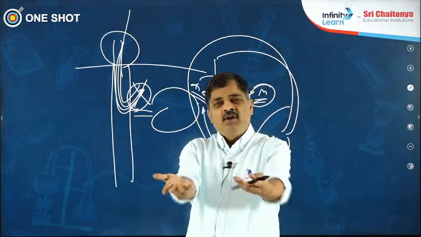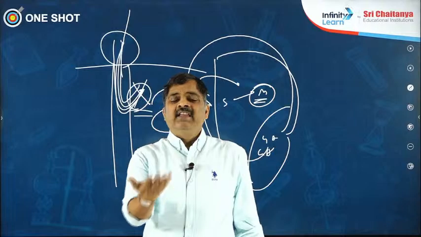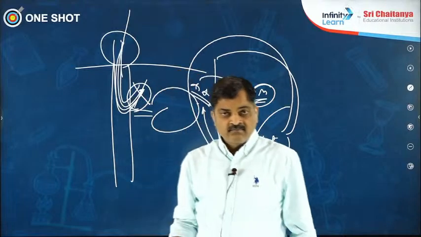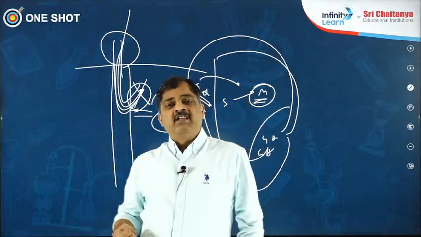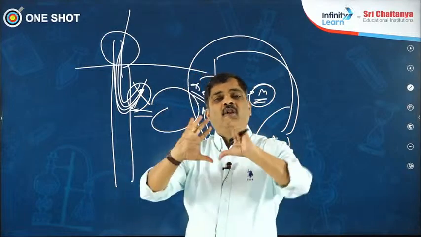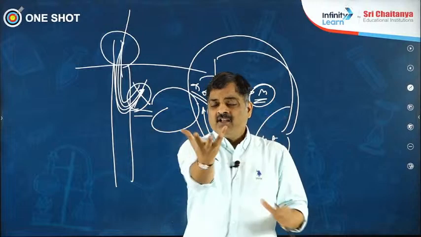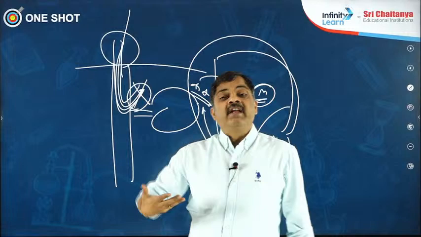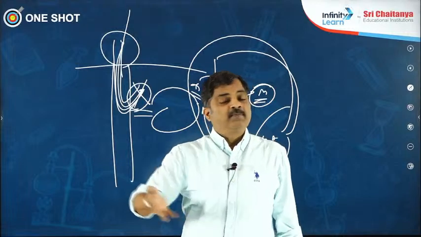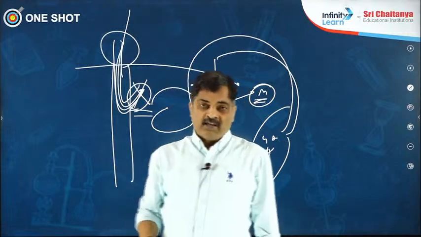Then coming to fruit, you study in organic chemistry also. Ethylene is responsible for fruit ripening. It helps in fruit ripening. It helps in the synthesis of an enzyme pectinase. That pectinase dissolves the middle lamella. When all the cells of the fruit wall get separated, the fruit wall becomes soft. Simple. Then increase in rate of respiration at the time of ripening, the respiratory climacteric. Ethylene has a role to play.